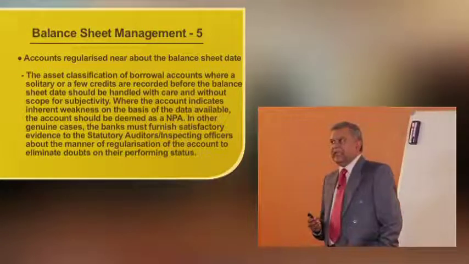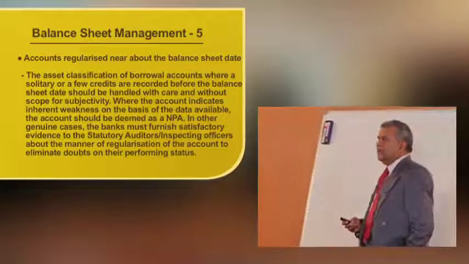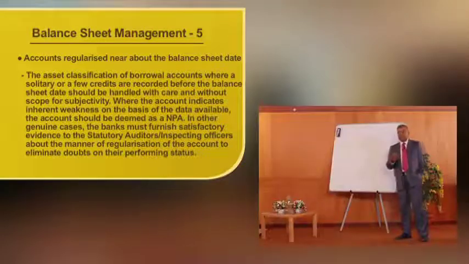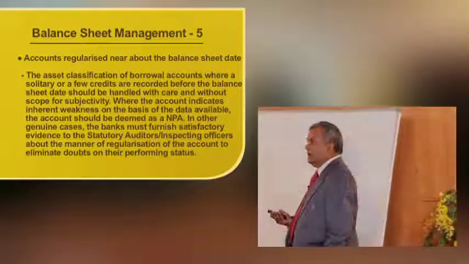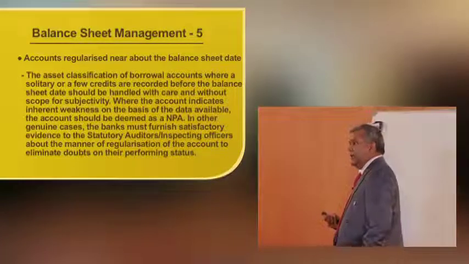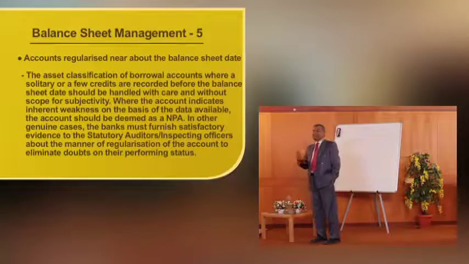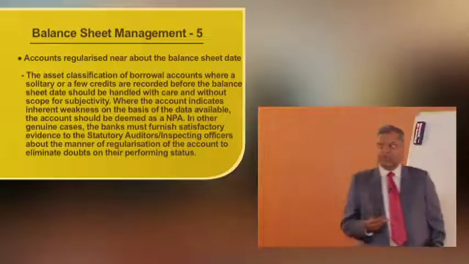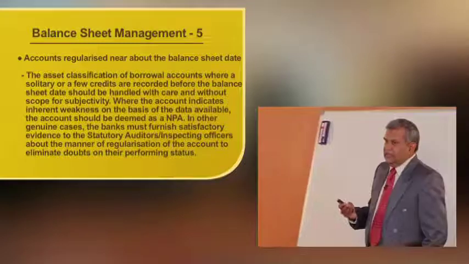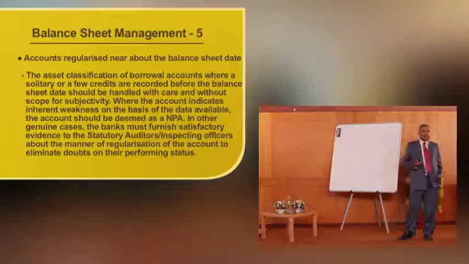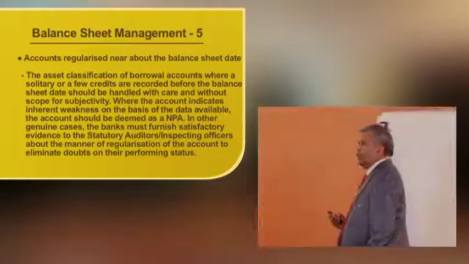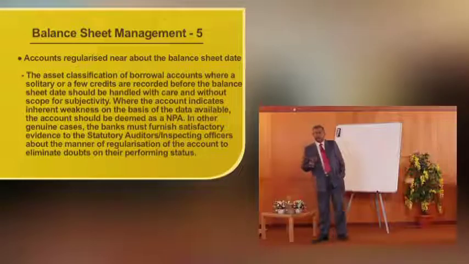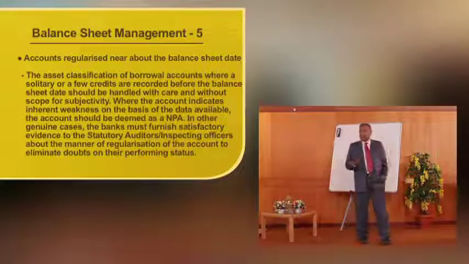In other genuine cases, banks must furnish satisfactory evidence to the statutory auditors and inspecting officers, there may be concurrent auditors or auditors from RBI, about the manner of regularization of the account to eliminate doubts on their performing status. If a doubt arises from the auditors, at least the branch manager or sanctioning authority should show them in a transparent way how this is treated as a performing asset.